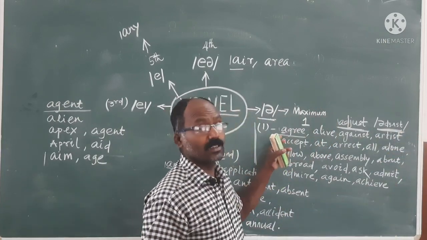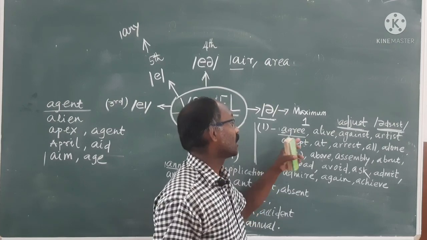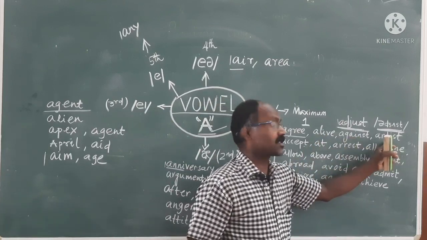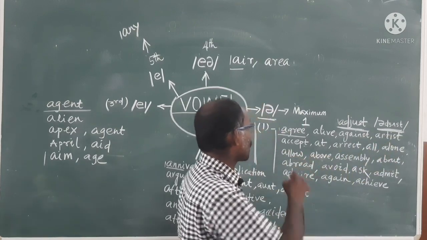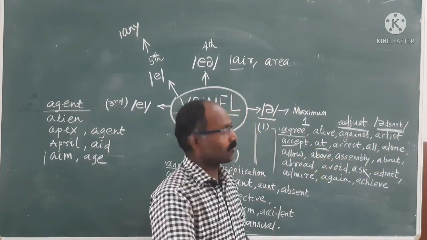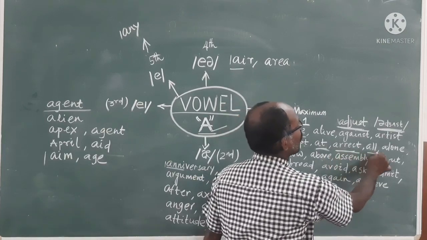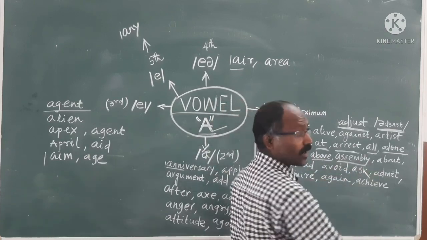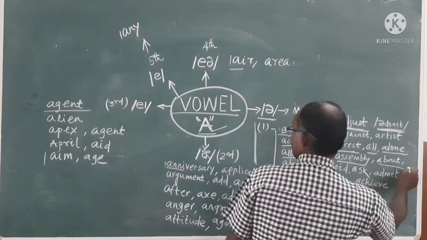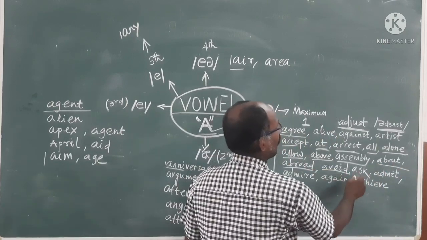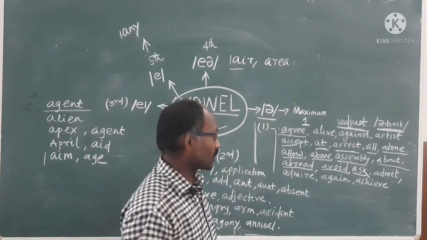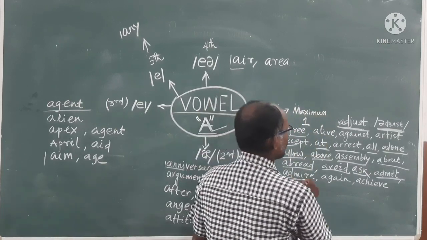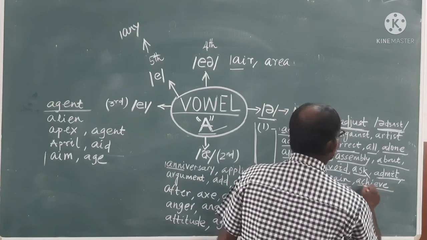Like that, it is agree, alive, against, artist, but we are saying artist. Accept, arrest, all, alone, allow, above, assembly, about, abroad, avoid, ask, admit, admire, again, achieve.